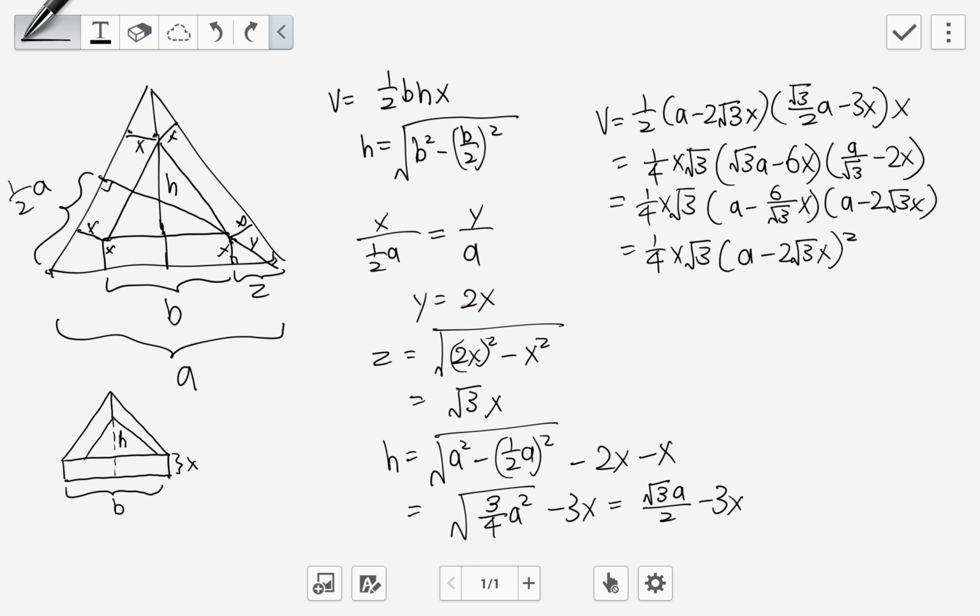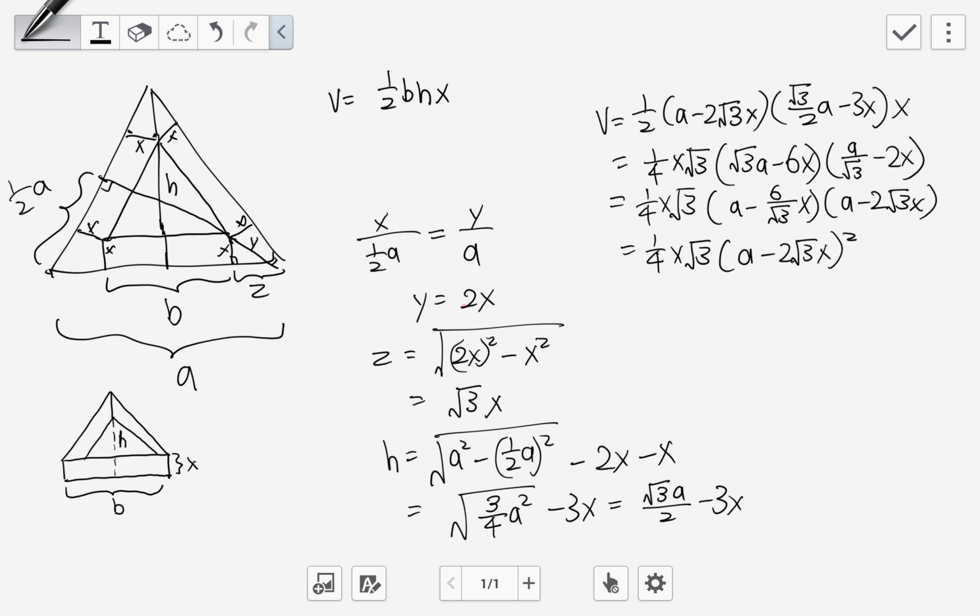My volume of this prism must be half times the base times height, which gives the triangular cross-sectional area, times x, the height. So I need to find b and h in terms of a and x, so that the final expression is in terms of a and x.